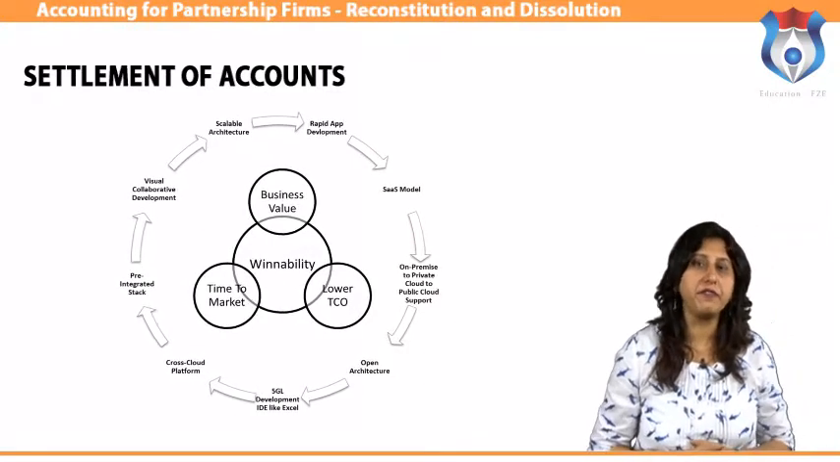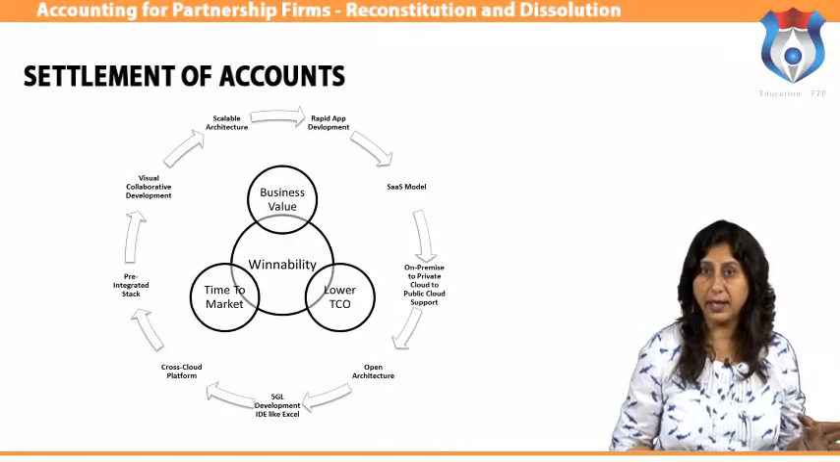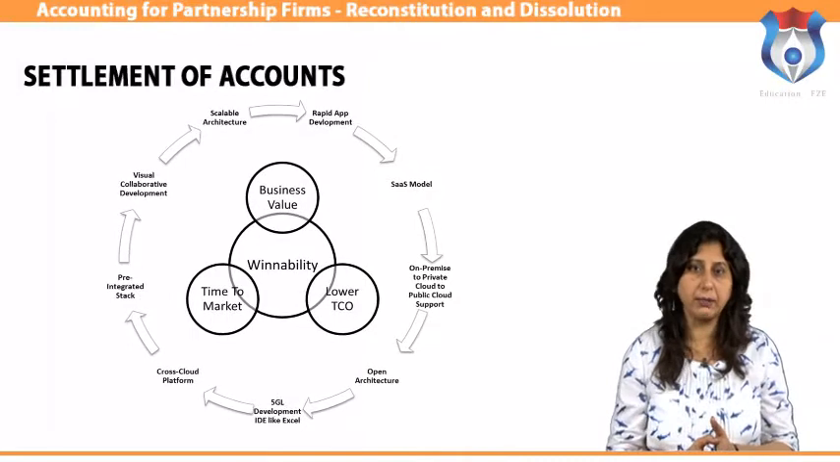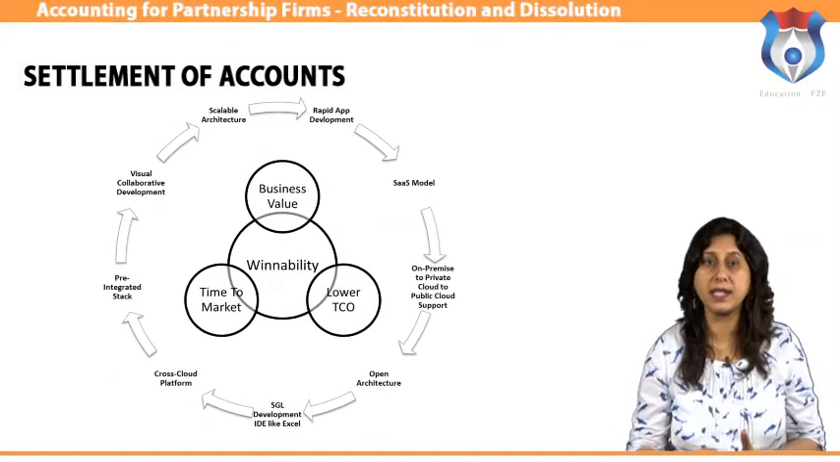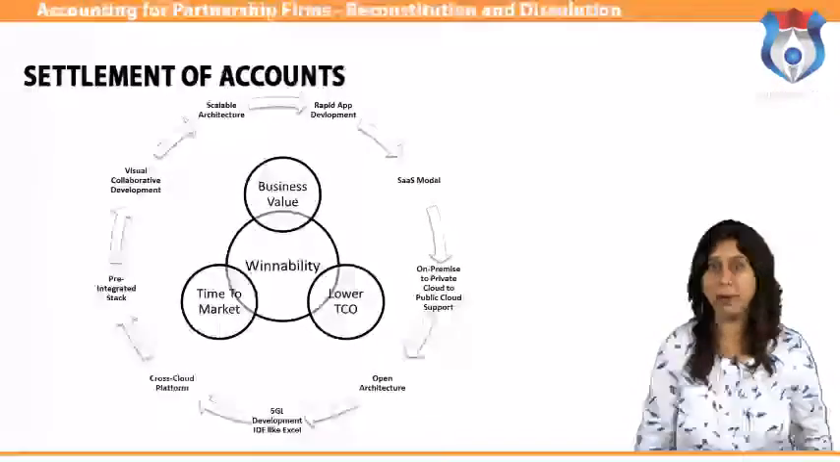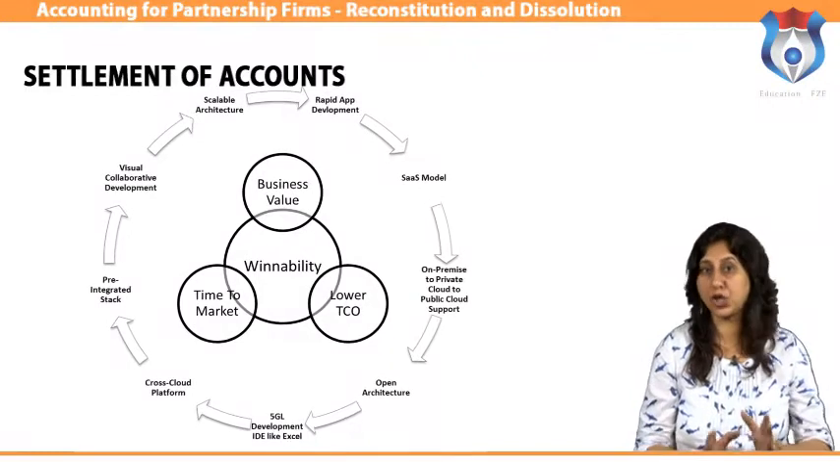Assets of the firm are first to be applied in paying off the debts of the firm to the third party, next in paying off to each partner proportionately what is due to him from the firm for advances as distinguished from capital, and the residue to be divided among the partners in the proportion in which they were entitled to share profits.